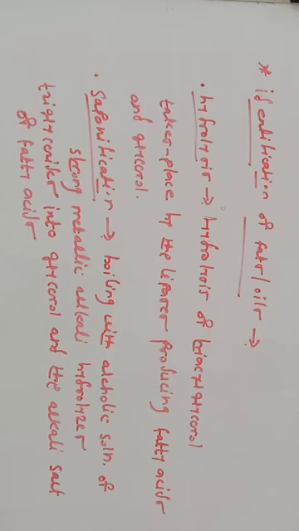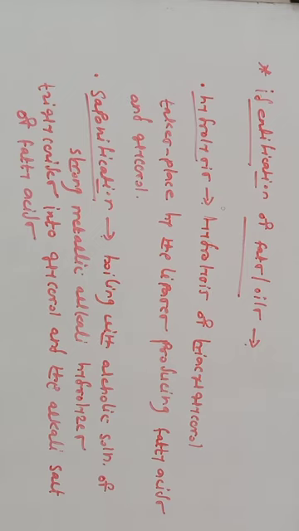Again, one more concept is there, that is saponification number. What is this saponification number? The number of milligrams of KOH required to saponify 1 gram of fats or oils is called saponification number. Later on we will discuss in detail acid value and saponification value, but at least you should know the definition. The number of milligrams of KOH, meaning alkali, required to saponify 1 gram of fats or oil is called saponification number.